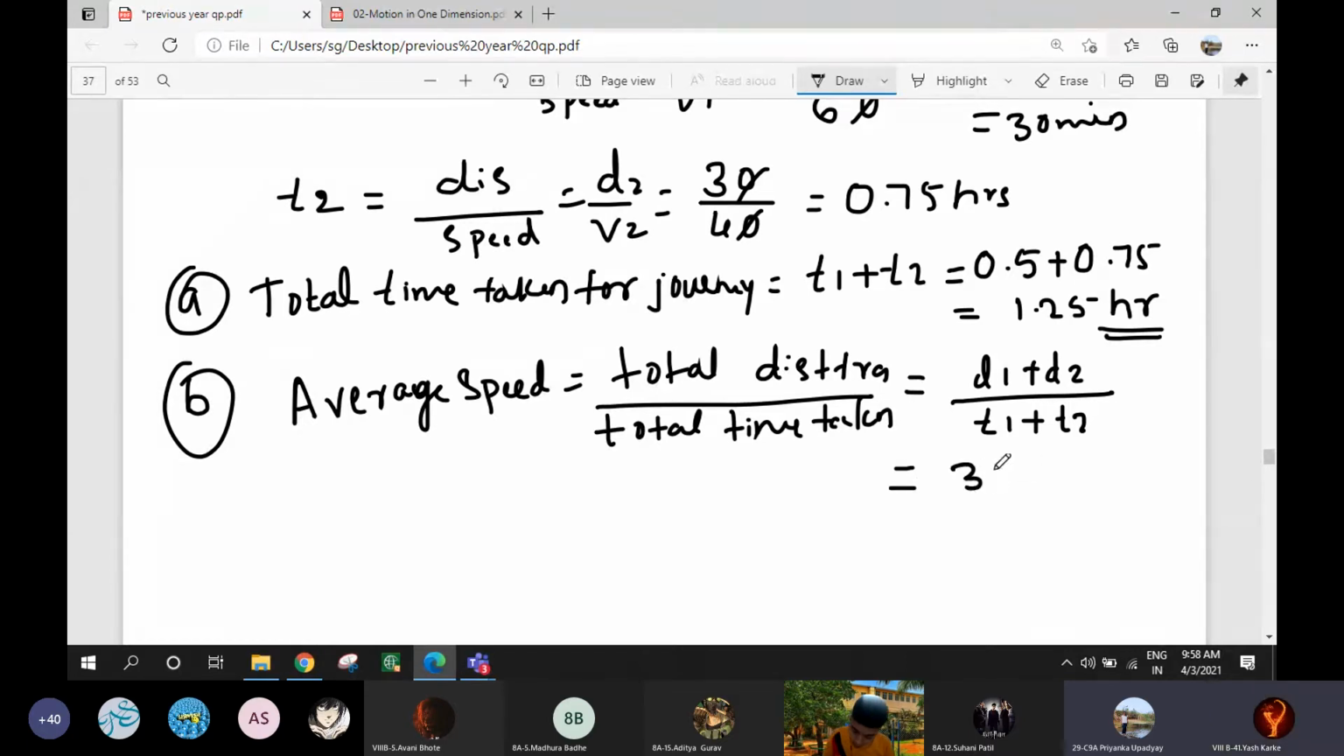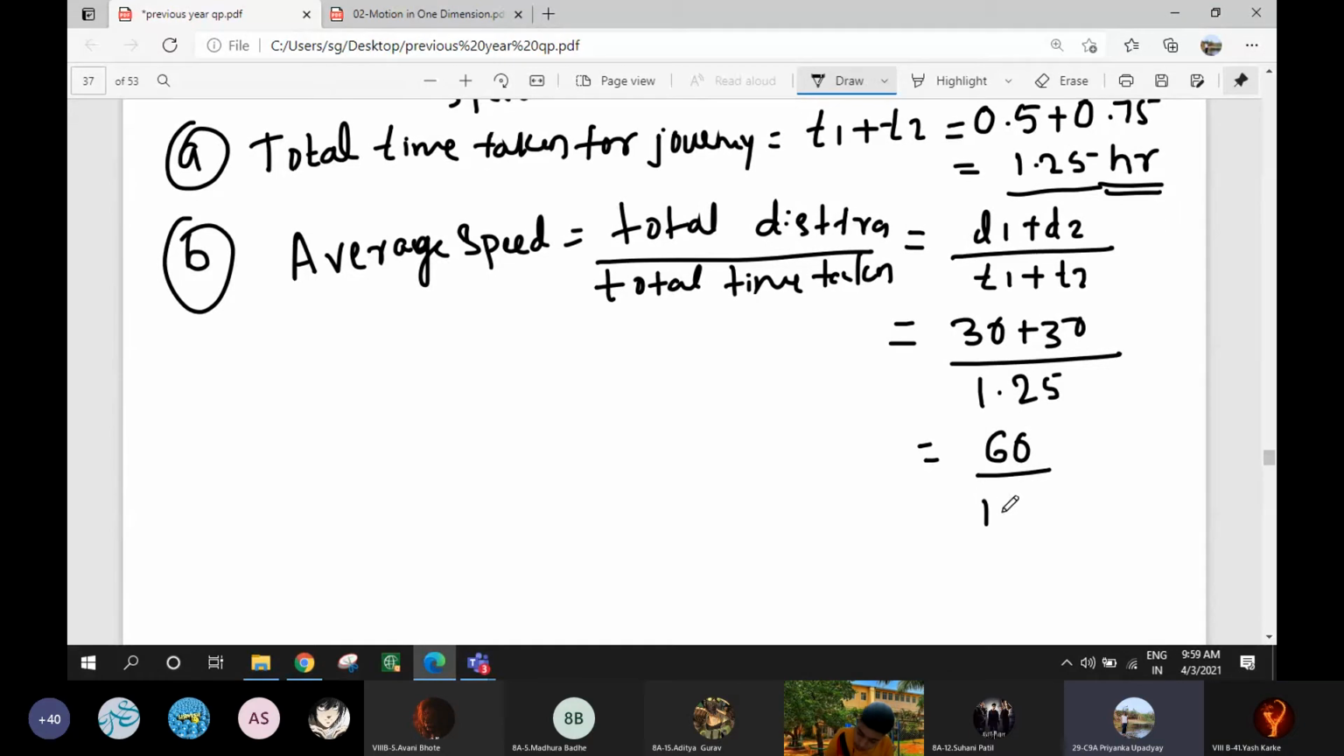So it is 60 divided by 1.25. Solve. How much will it be? Kilometer per hour. First we will convert it, meaning we will multiply it by 100. So 6,000 upon 125. Okay, now cancel it.